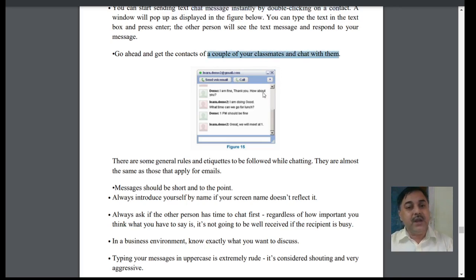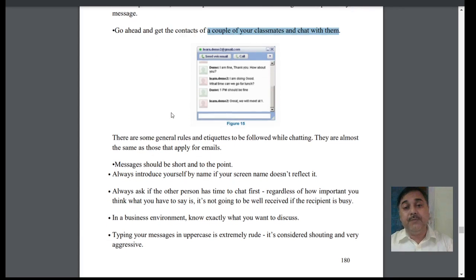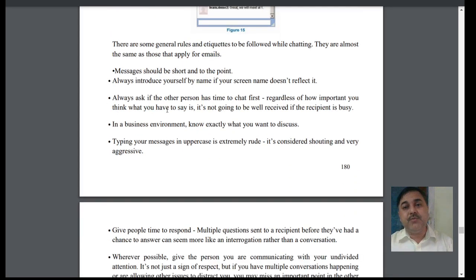Now, in WhatsApp there are some rules that you have to follow. Almost always the message should be short and to the point. It should not be too big, not like an essay or a paragraph. It should be short and to the point.